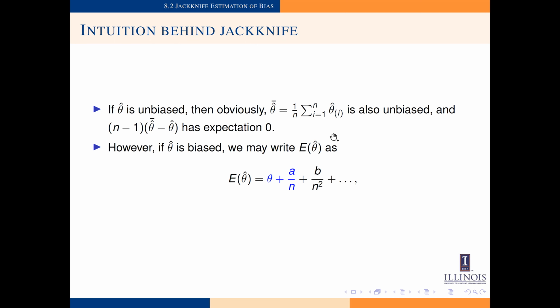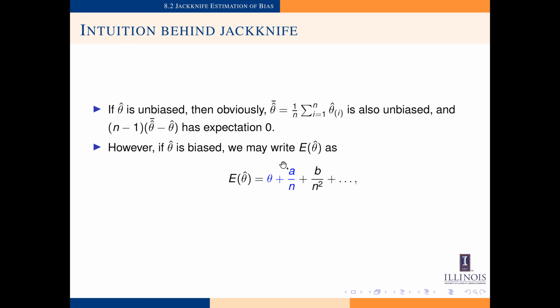Let's consider the other case where theta hat is actually biased. If theta hat is biased, then we can write the expectation of theta hat as theta plus a divided by n plus b divided by n squared plus etc. So this is essentially the series expansion of theta around theta hat. Here, a and b are functions of the distribution of x, so the F x, which does not involve the sample size.